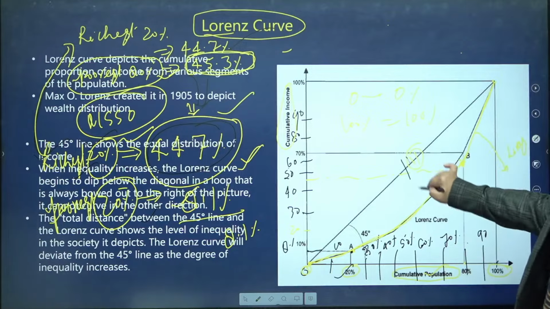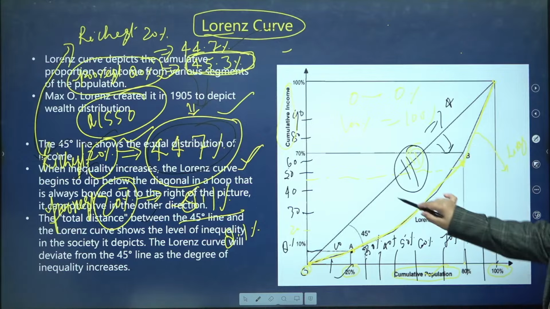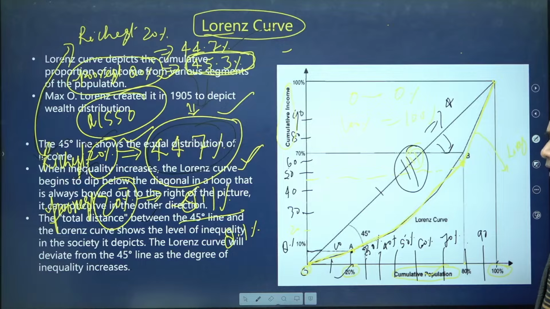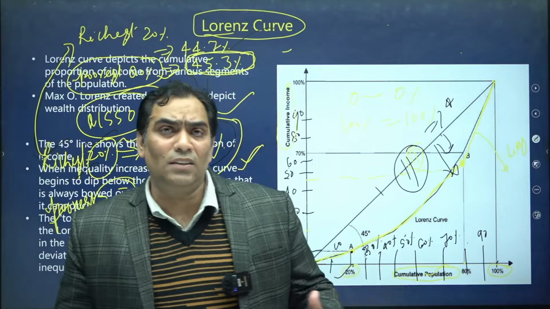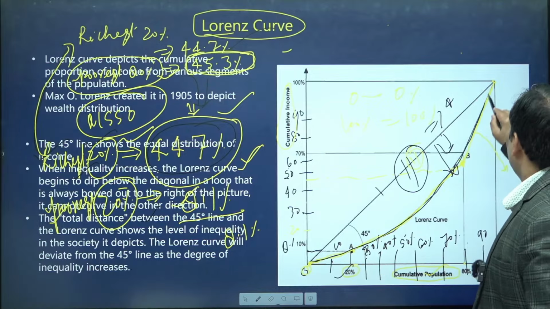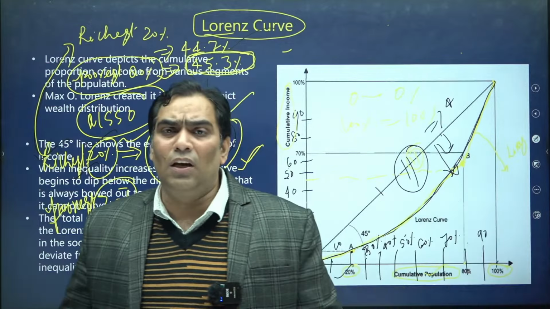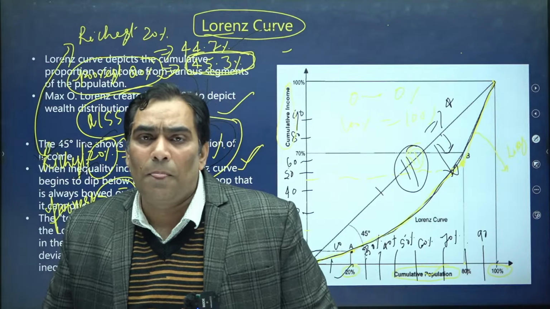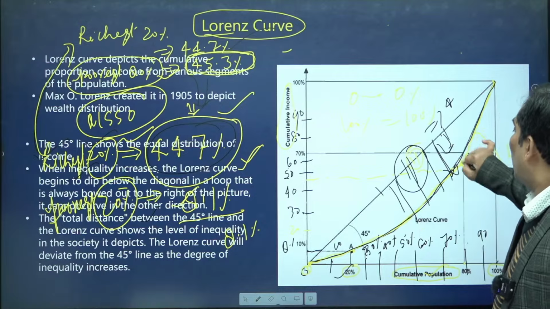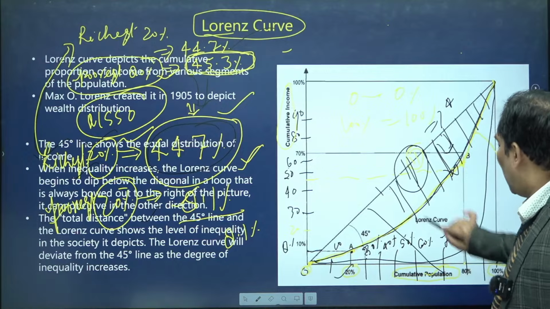We discussed this 45-degree line, the line of perfect equality. How much distance is there? As much distance as there is from the line of complete equality, that much inequality is there in the society. As much distance as there is of the Lorentz curve from the line of equality, that much inequality is prevalent in the society. So this area represents the inequality in the society. Whenever this is more, that means more inequality in the society.